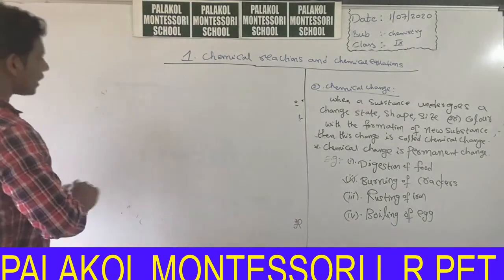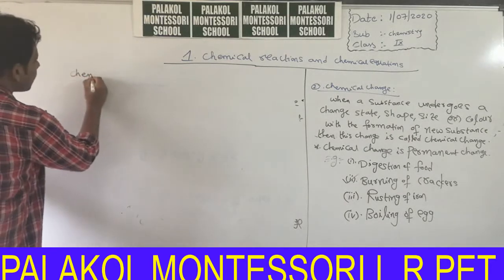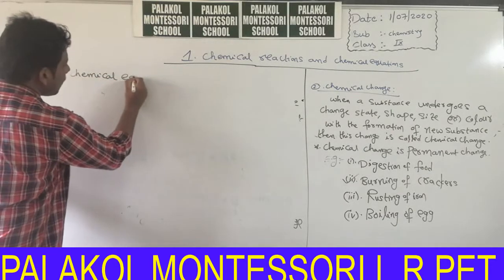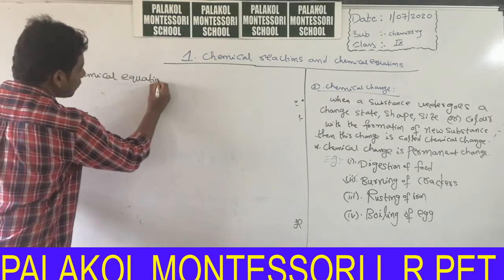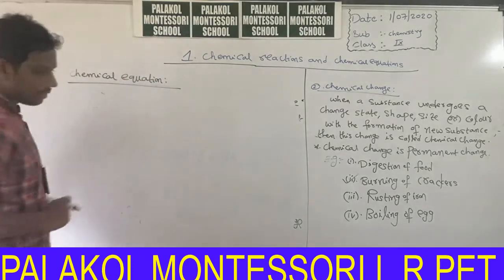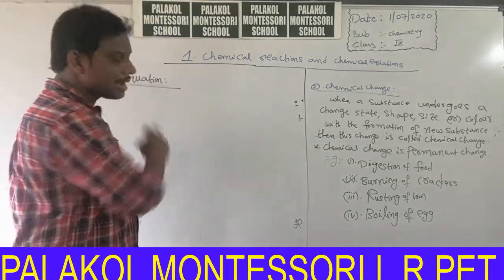Okay, first we start with the definition. Chemical equation. What is the definition of chemical equation? We start the lesson with this concept.